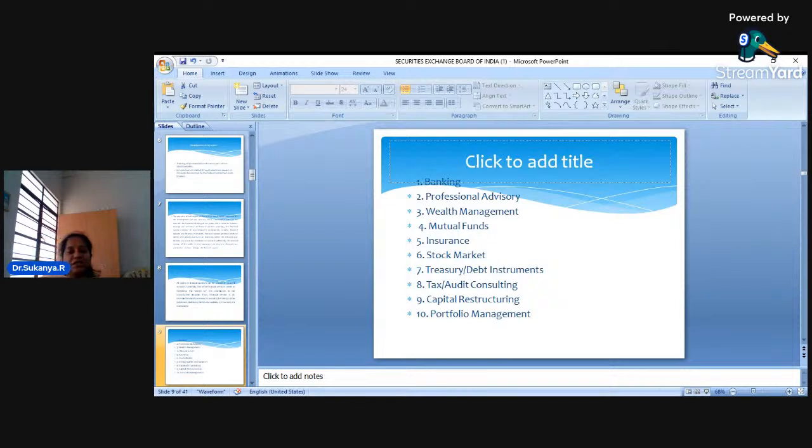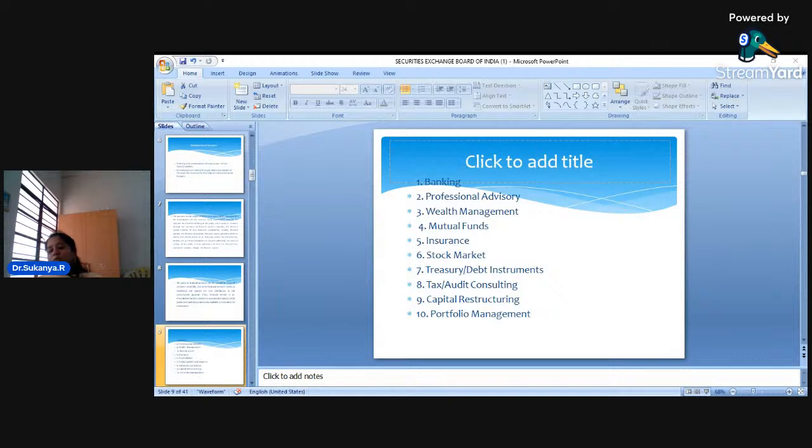Now, dear students, under this, please keep in mind, this is again a very important concept. Many financial services are there which are being performed by the financial institutions. Which are the very important financial services that have been provided? First one, banking. One of the very important financial services provided for the benefit of the people is banking. Because of the bank, we are able to deposit our money, we are able to get loans. It may be for housing, education, marriage, purchasing of vehicles, consumer durables. All this is because of banking.